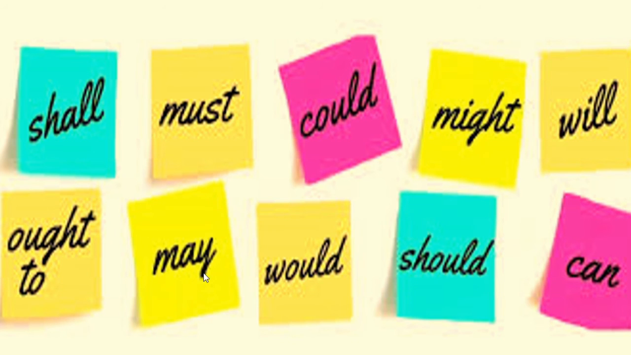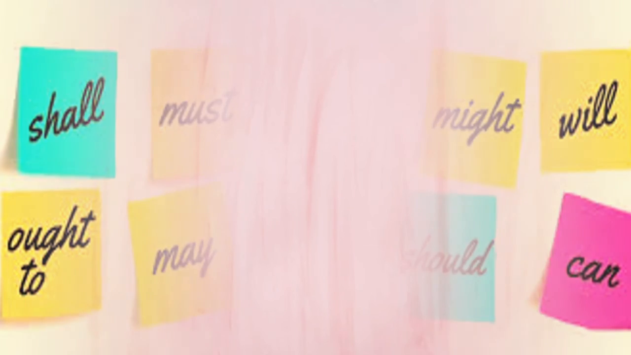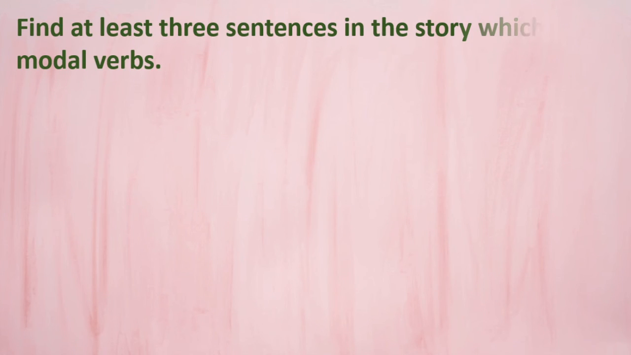See, I may come, I may not come. I may come tells possibility, correct? Like this, it helps the main verb. Here, the main verb is come, isn't it? I may come. Got this, children? Here we will go through the textbook. The question is: find at least 3 sentences in the story which have modal verbs.